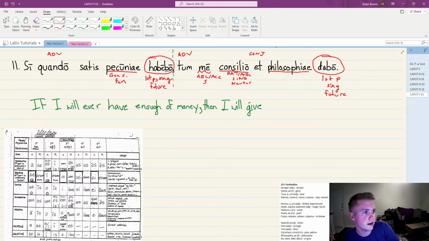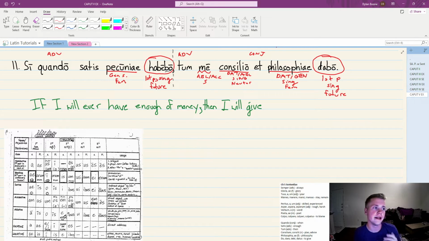Philosophia, it could be dative or genitive, because we don't think it's going to be a nominative plural. Singular, feminine. And this is one that, as you get into it, you'll understand more, but when you have words of giving or kind of intransitive words like that, very often you will see indirect objects, so dative cases in the sentence.